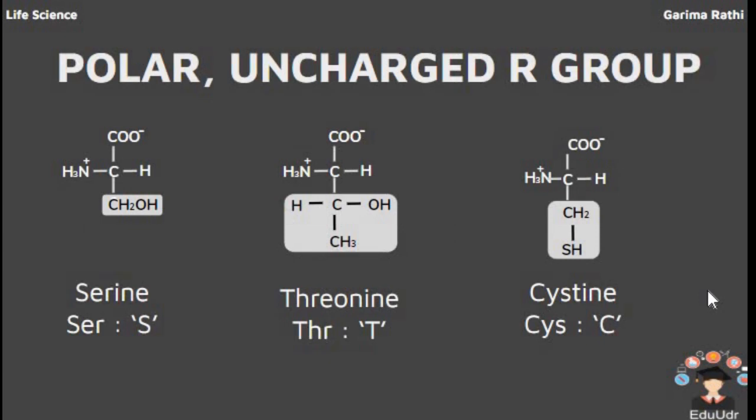Next, polar uncharged R groups. Why are they called uncharged R groups? Because normally they show no charge, but because they have a hydroxyl group or amino group in their side chain, there is a difference in electronegativity between oxygen and hydrogen, so there is a partial charge distribution. Oxygen gets a partial negative charge and hydrogen gets a partial positive charge.